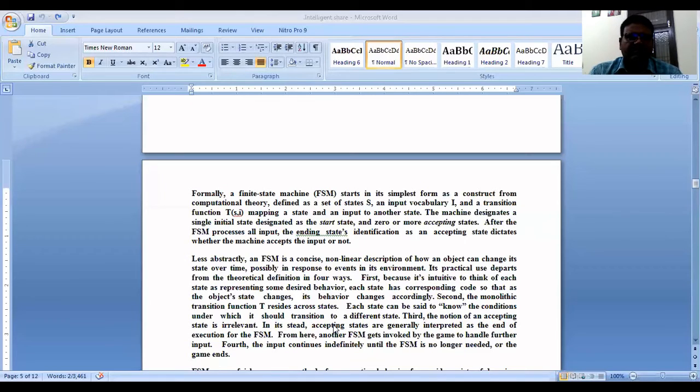An agent perceives a sequence of signals in the environment, processes it, and passes a signal to the actuator.